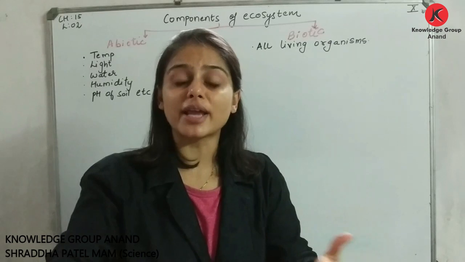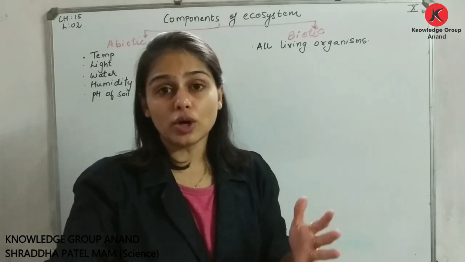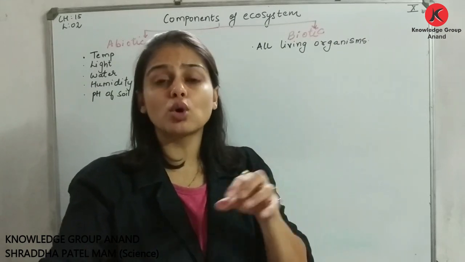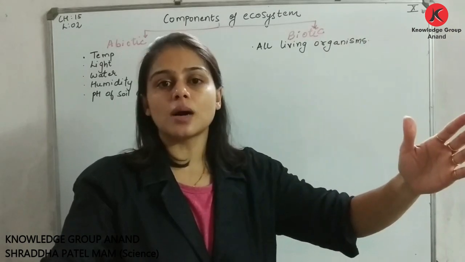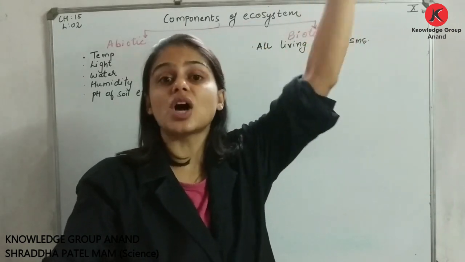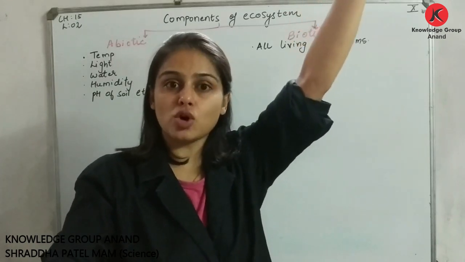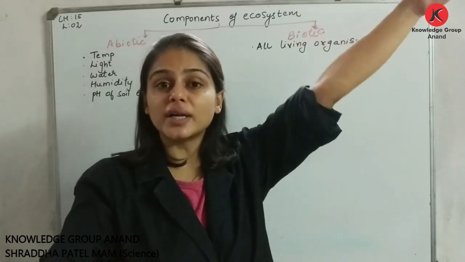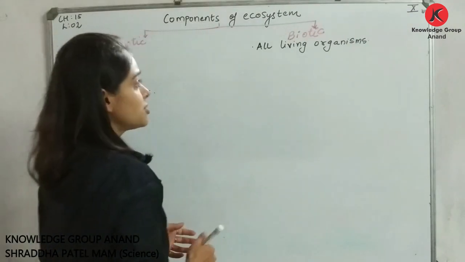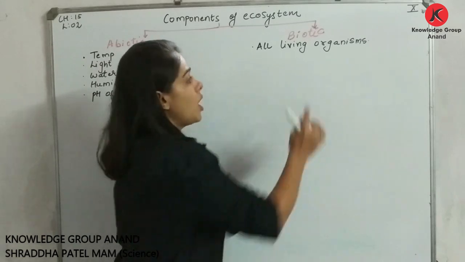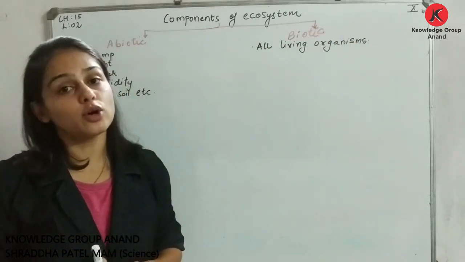Those who are microscopic, say some bacteria, right? Fungi. These are microscopic ones, microorganisms. Up to the organisms which are very tall. Say for example, we see tall trees, yes or no, having height of up to 100 meters. Are you getting my point? So dear students, under your biotic component come all living organisms.